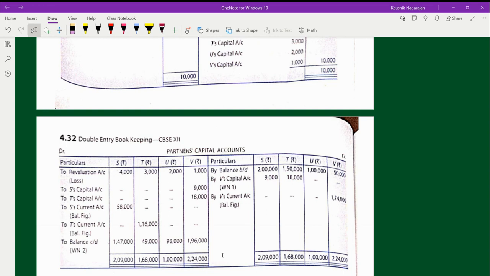If you see here, they have mentioned V capital account, and here V is current account. What does it mean, sir? One V is showing capital, one V is showing current. The first V is capital referring to the goodwill distribution, and the second amount is referring to the capital amount.